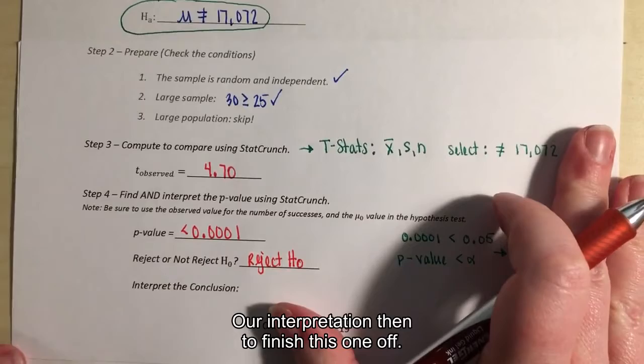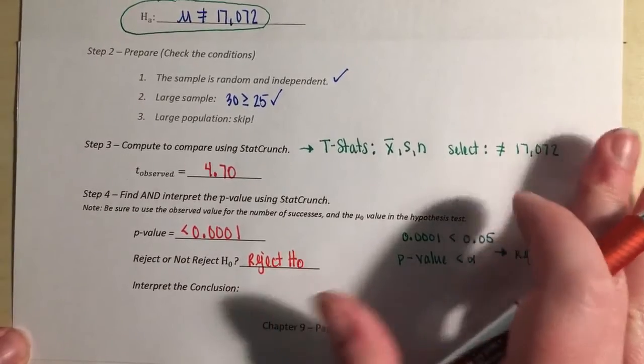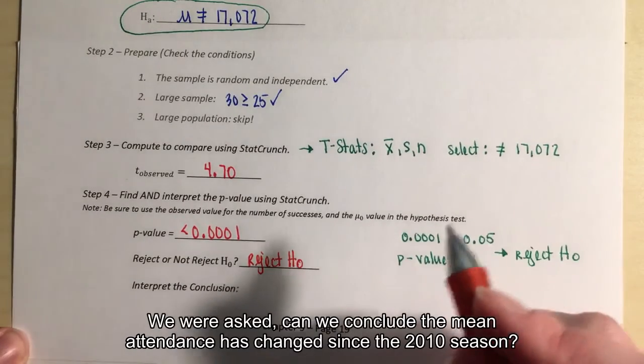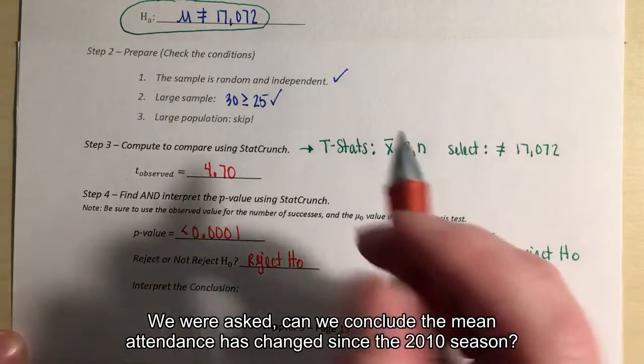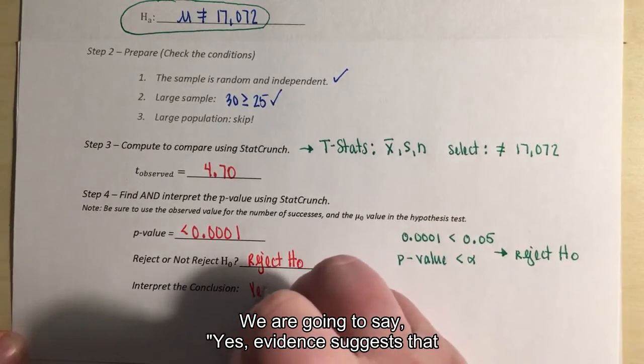All right, so our interpretation then to finish this one off. We were asked, can we conclude the mean attendance has changed since the 2010 season? We are going to say yes.